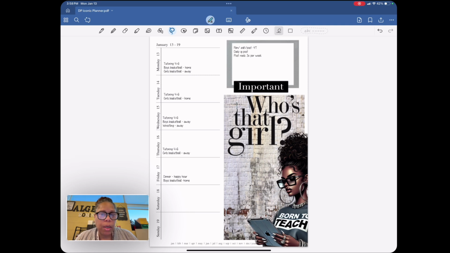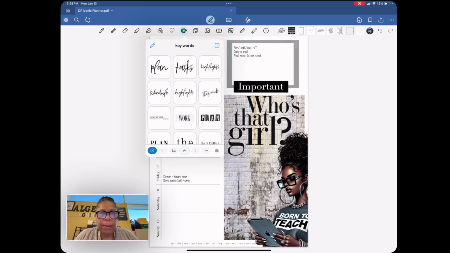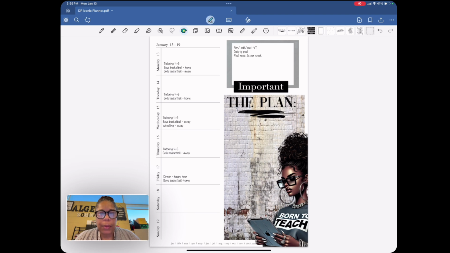Like tomorrow, I might not want to know who's that girl. Tomorrow, I might want to know the plan. I like that. I like that better. What y'all think? Okay. And then if you wanted to add anything else, you could. If you wanted to add some more color, you could. It's all up to you. So that's where we're at for right now.